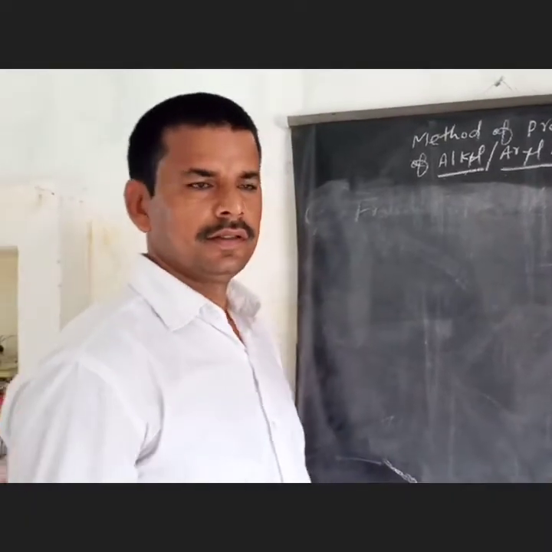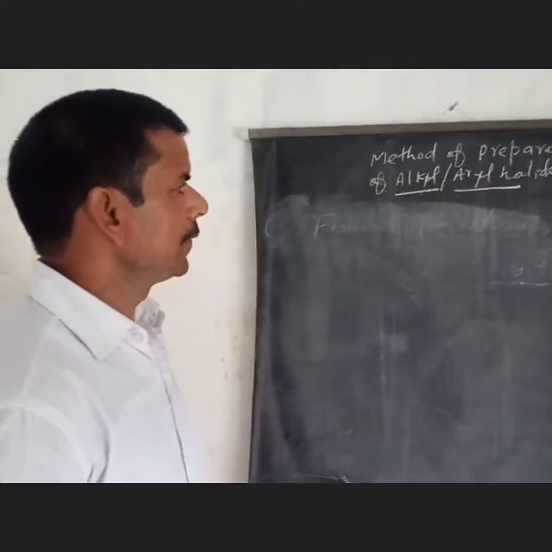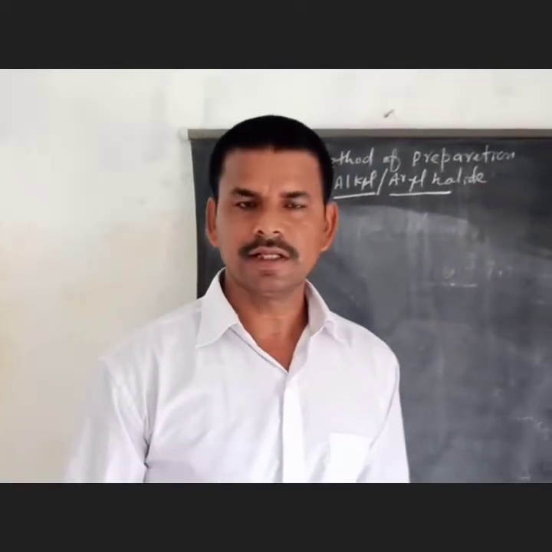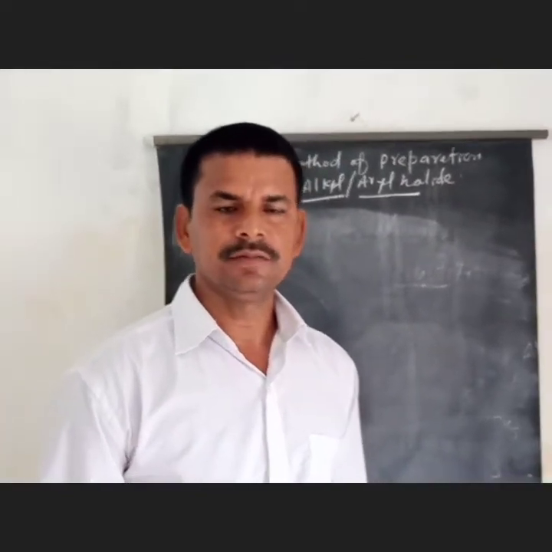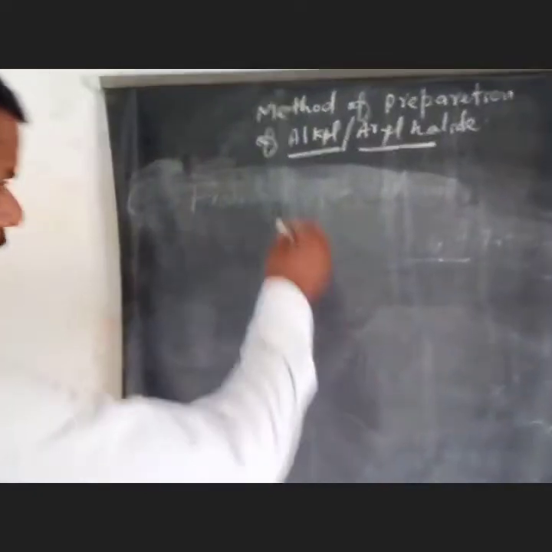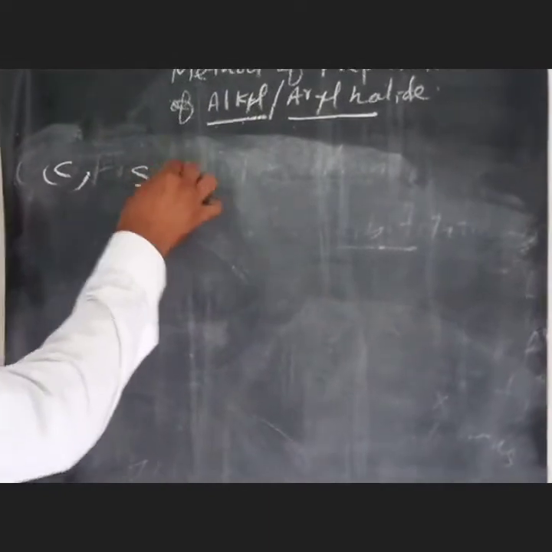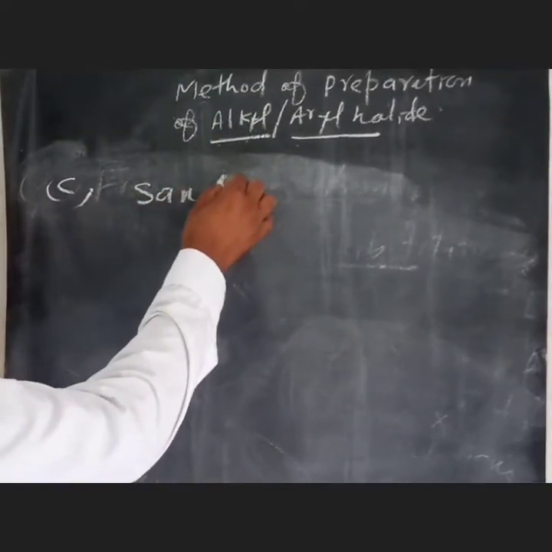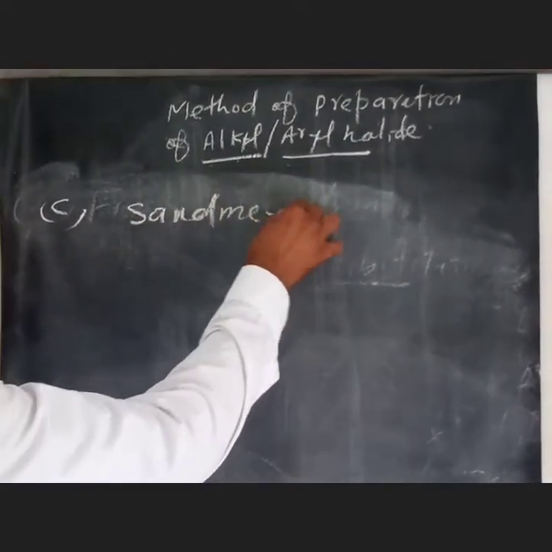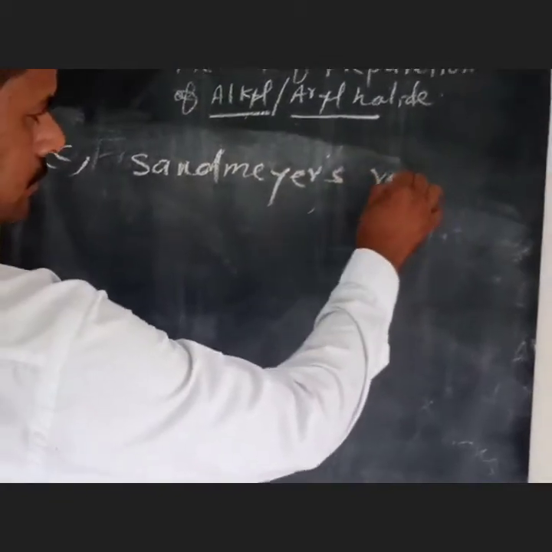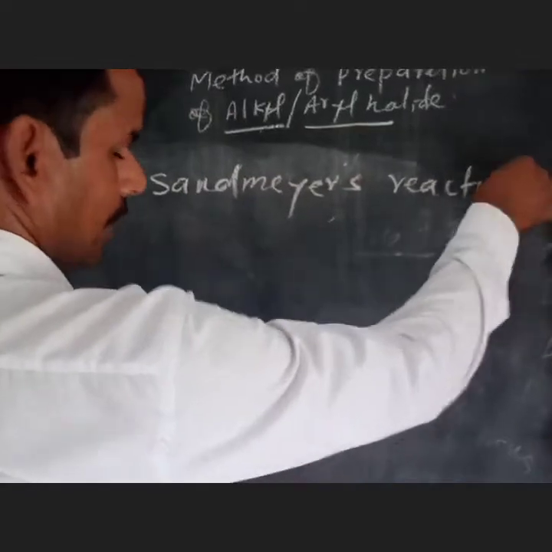Next, for the preparation of aryl halides, the Sandmeyer reaction is also a very important reaction. That is option C, Sandmeyer reaction.